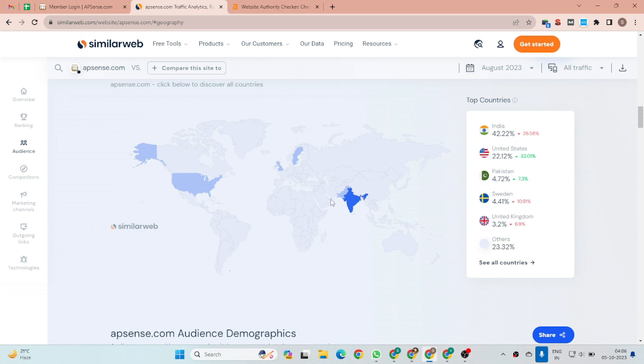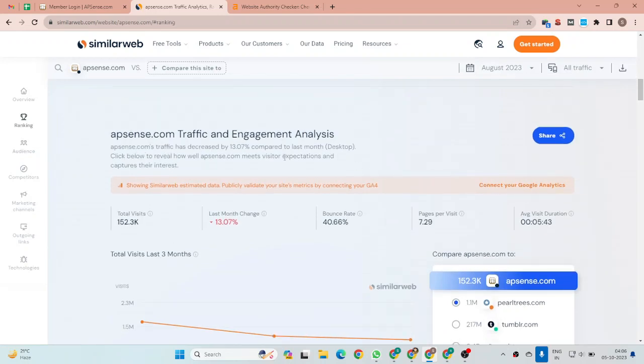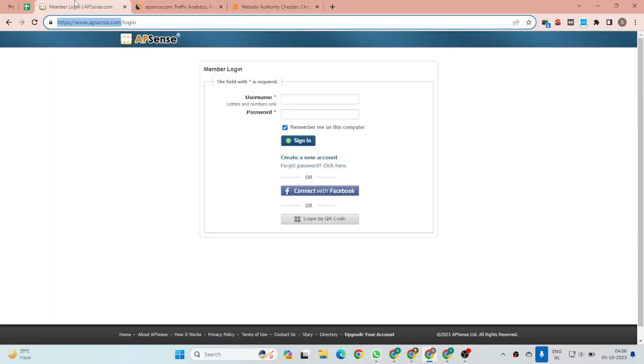So if you want to attract an audience from those countries, you have to publish your article targeting the country where you want to attract an audience. Now that we have researched everything, let's see how we can create a backlink. First, we are going to sign up.